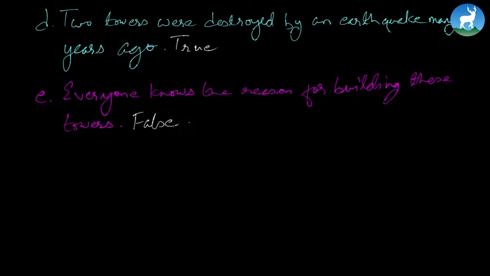So see, we just have assumptions, and the assumption is that maybe Nepal wanted to show the might of the Nepali army to the Britishers, or maybe Bhimsen Thapa wanted to show his power to the people of Nepal. So that's just an assumption, but the real reason, no one knows. So having done true or false, let's move on to answering the questions. Okay, so let's say number C. Read the passage again and answer these questions.